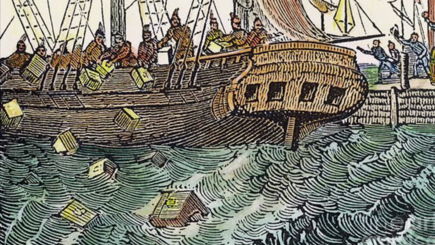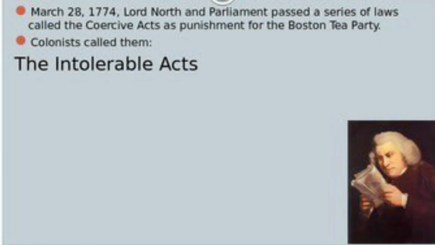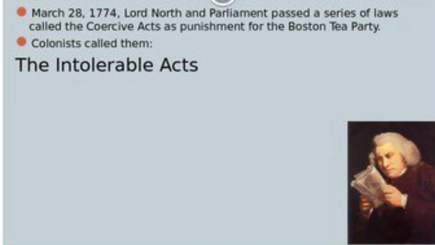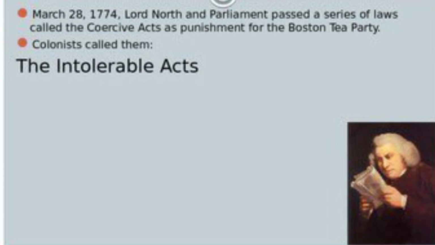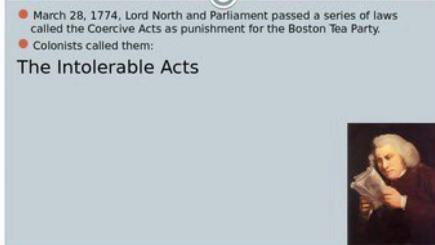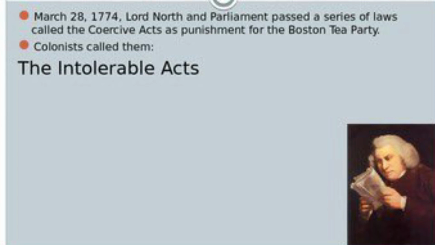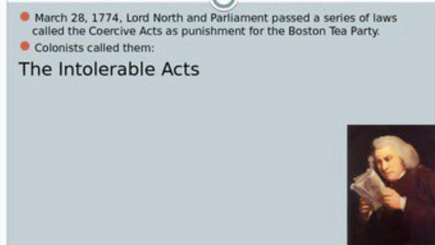To push back against the rebellion, Parliament passed a series of laws known as the Coercive Acts, or the Intolerable Acts, which would close the Boston harbor until compensation was paid back to the government for the tea. It replaced the elected council in the colonies with one that was appointed by the British. It gave powers to the British military governor and refused town meetings that didn't obtain approval first.